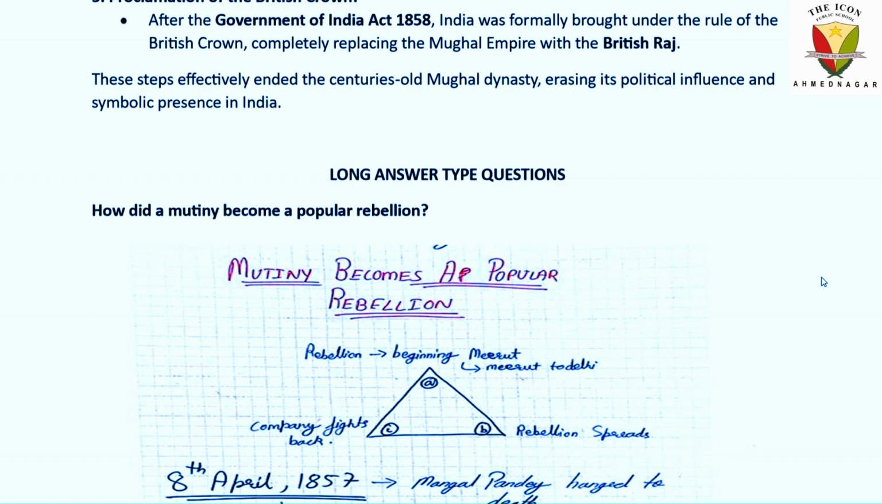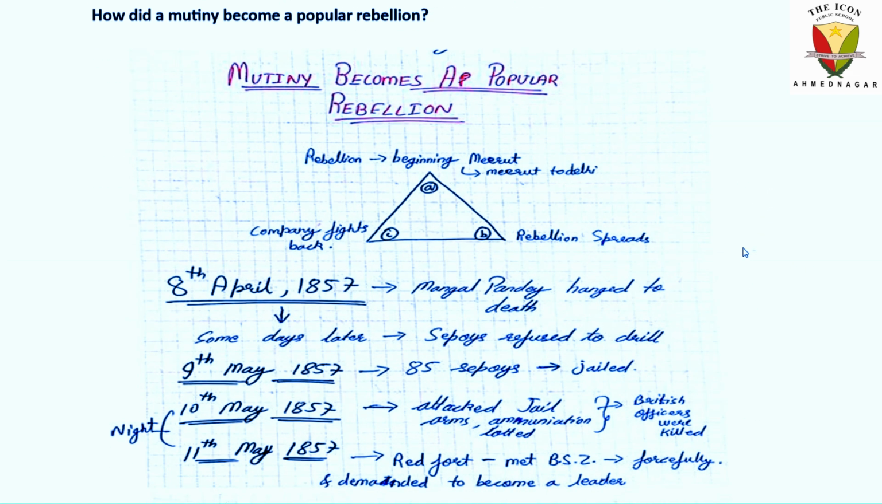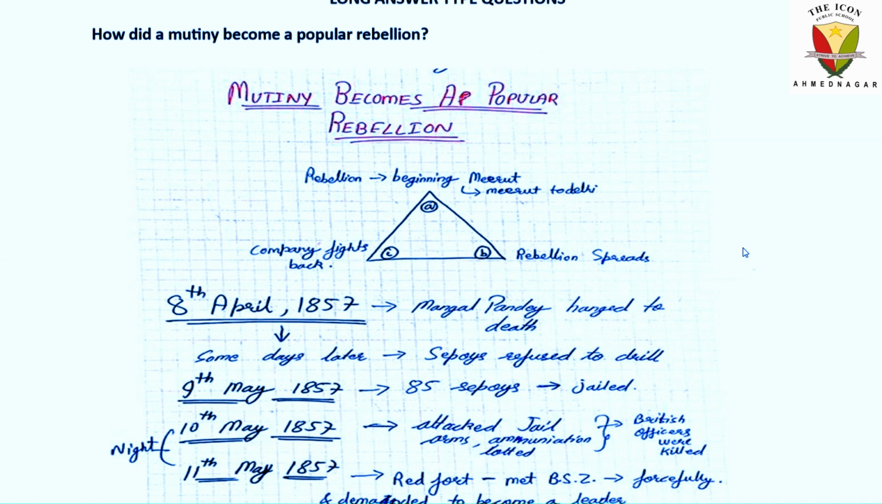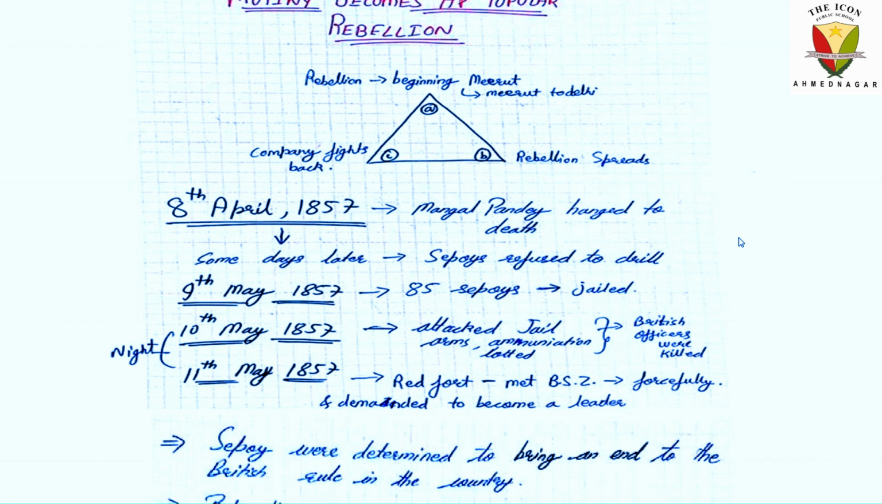Moving forward, we will discuss the long answer type questions, in which the first question is: how did the mutiny become a popular rebellion? It started from Meerut, and from Meerut to Delhi it spread. We have seen how the company was fighting back. On 8th April 1857, Mangal Pandey was hanged to death.